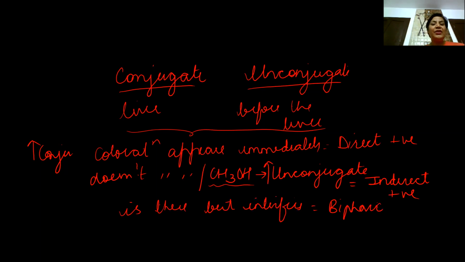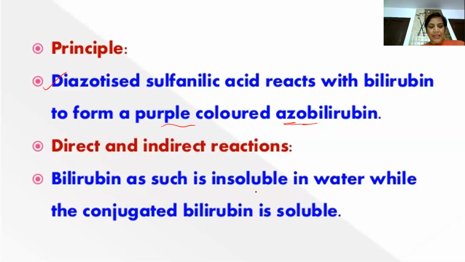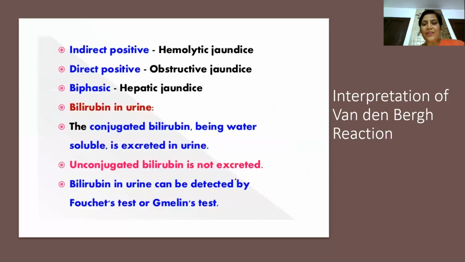So this is how we are differentiating between hemolytic jaundice, and then we are depicting obstructive jaundice or hepatic jaundice. So let's take up these. Bilirubin as such is insoluble while the conjugated bilirubin is soluble. That is why an indirect positive test will be given in hemolytic jaundice.